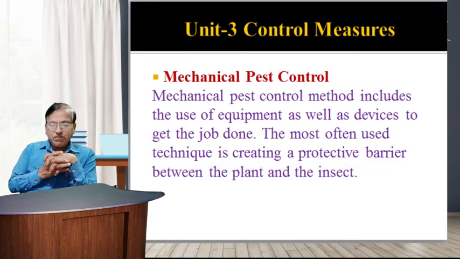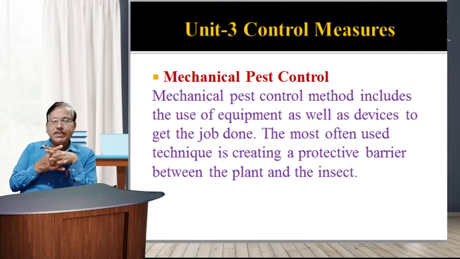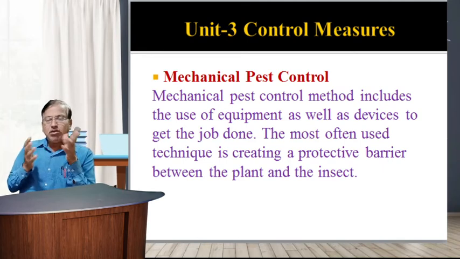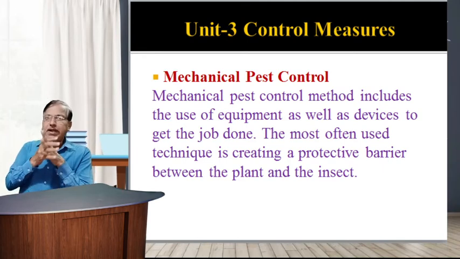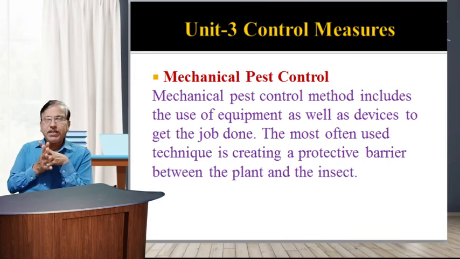From your specific point of view, all kinds of control measures are briefly discussed under the primary point of view. These are ordinary farm practice methods which are included in primary control measures. In primary control measures, we first look at mechanical pest control.